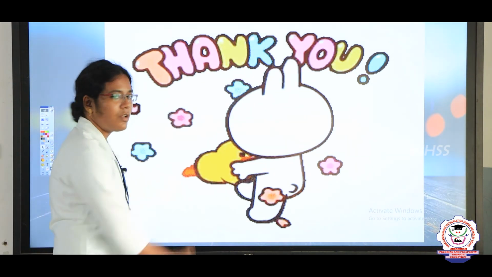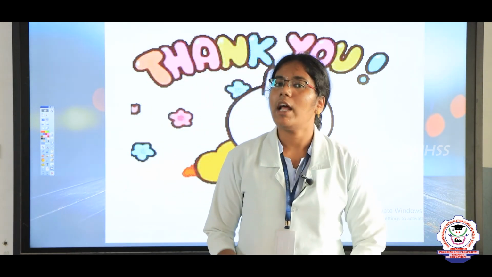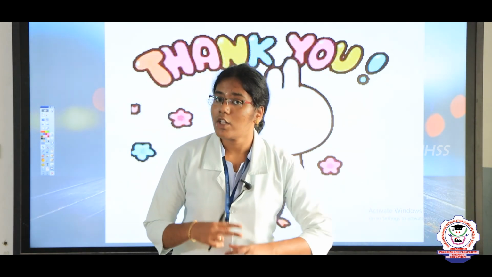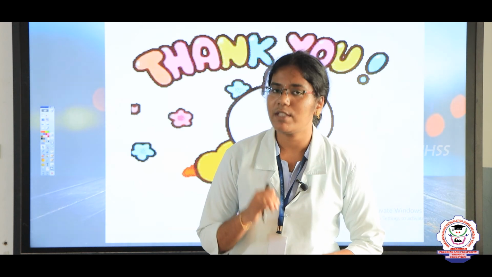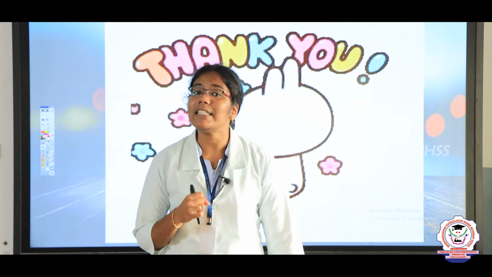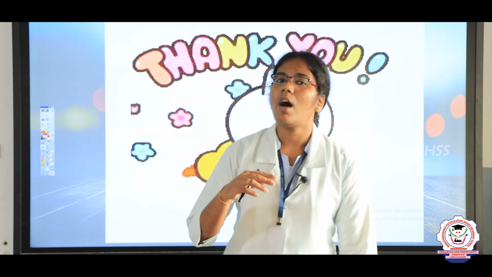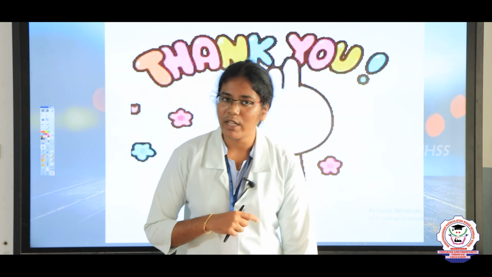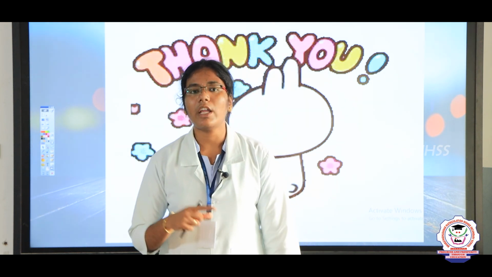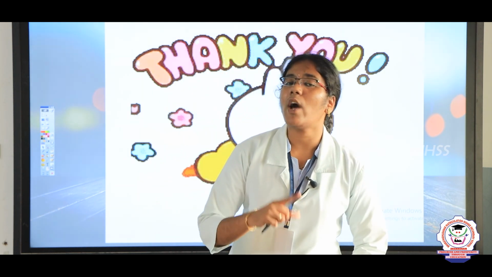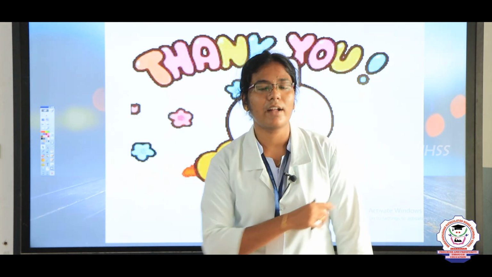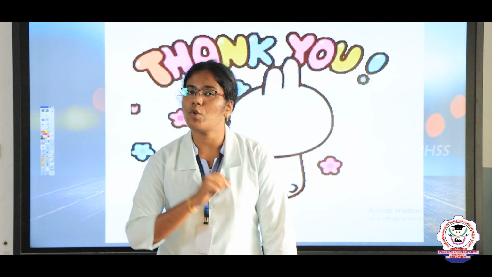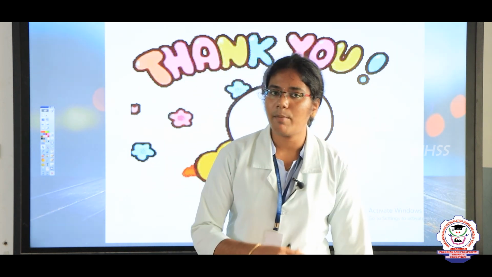Okay, so I hope, children, you all enjoyed this session. For the topics we have discussed here, I will give a small recap. First we saw the meaning of civilization. Then we saw the characteristics of civilization. Then we saw the four earliest civilizations: Egyptian civilization, Mesopotamian civilization, Chinese civilization, and the last is Indus Valley civilization. Next we saw the reasons why people settled down nearby the river bank. Next we saw the meaning of Mesopotamian civilization, and last we saw the sources.